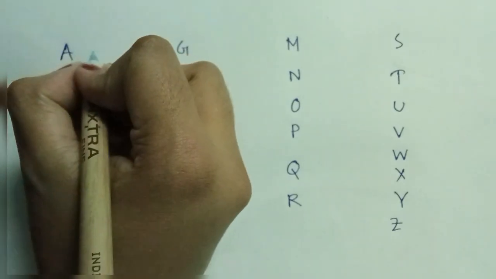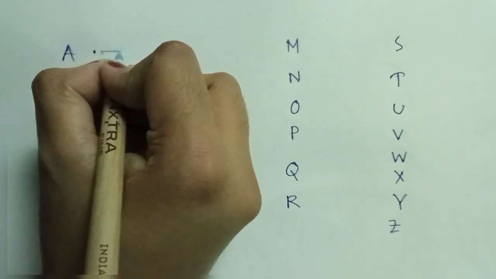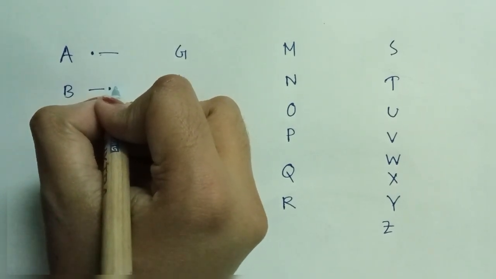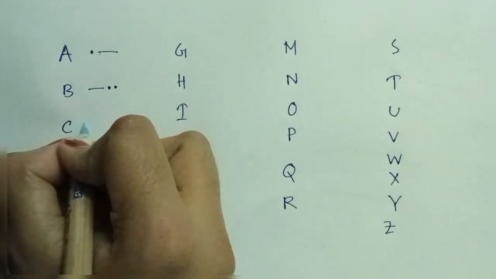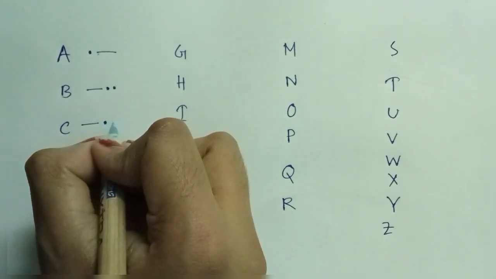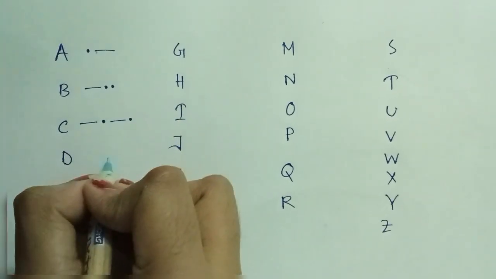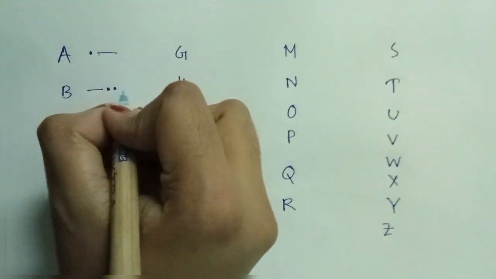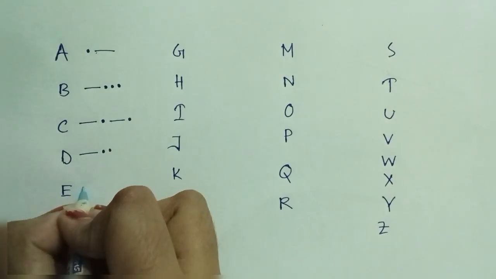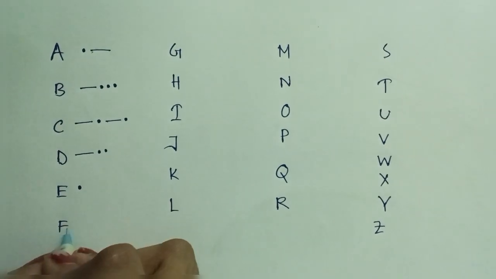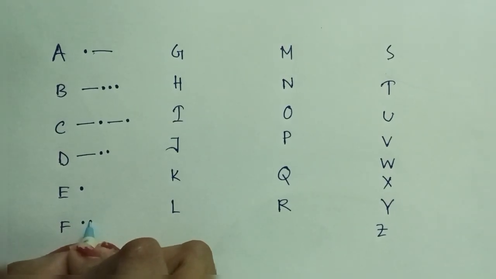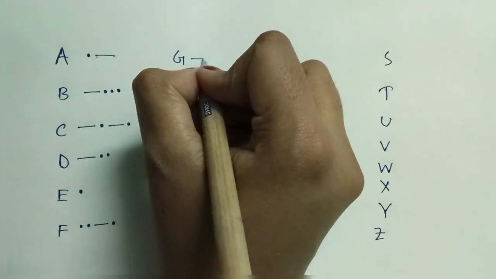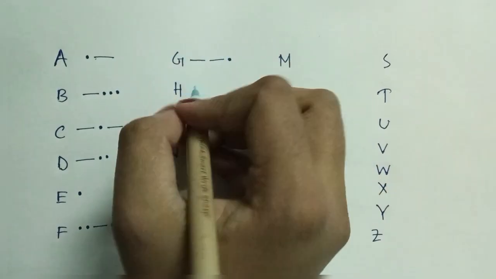So A will be written as a dot and then we have a dash. B, a dash and we have three dots. C, dash dot dash dot. D, dash and two dots. E has only one dot. F has two dots, a dash and then another dot. G has two dashes and a single dot.